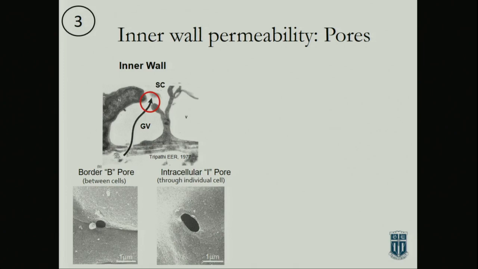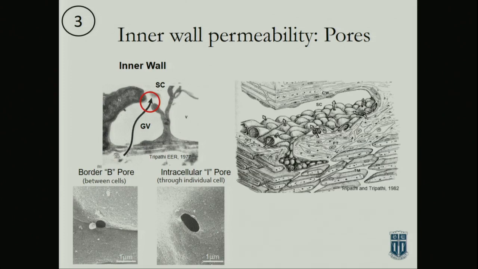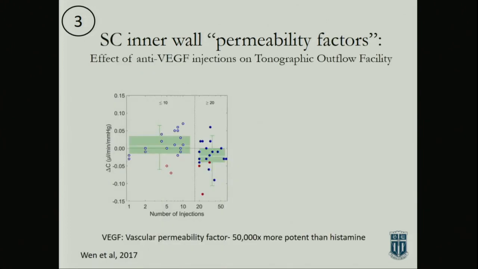Those are formed when the two membranes come so close together that they can fuse and form a pore. And this is showing that same diagram, showing the pores on the inner wall. So how can we change pores? We can learn from the vascular literature, and VEGF obviously is a permeability factor, 50,000 times more potent than histamine. And you think about in the clinic, you've got all these patients that are getting anti-VEGF injections, right?